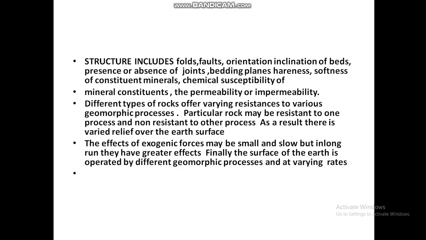Different types of rock offer varying resistance to various geomorphic processes. A particular rock may be resistant to one process and non-resistant to another process. As a result, there is varied relief over the earth's surface.